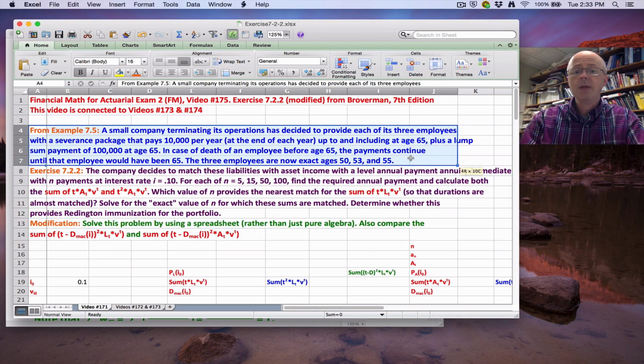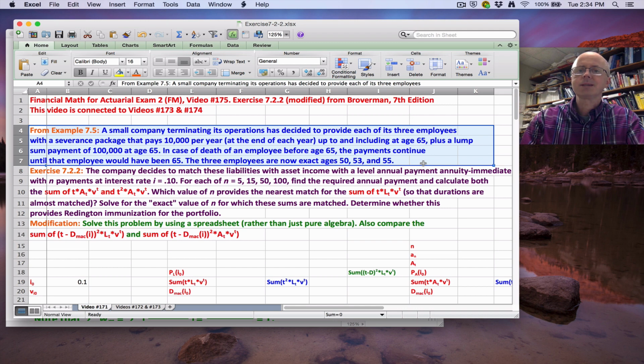So we have a small company that is terminating its operations, and as you read further, it's not in the immediate future, it's evidently after the 3 employees retire. It's decided to provide each of those 3 employees with a severance package, some money. First of all, it pays $10,000 per year at the end of each year, up to and including age 65 when they retire, plus a lump sum payment of $100,000 at age 65. In case one of the employees or more than one dies before age 65, we assume, for the sake of simplicity, that these payments still continue to the beneficiary until the employee would have been age 65.